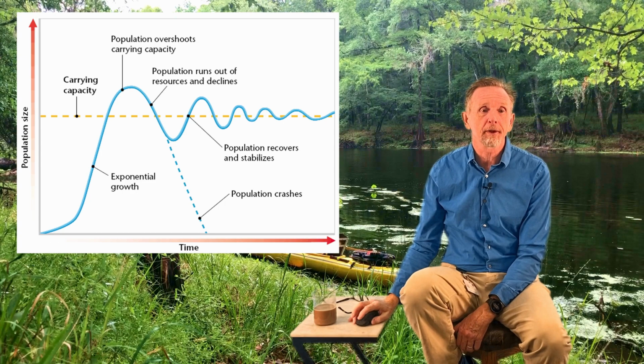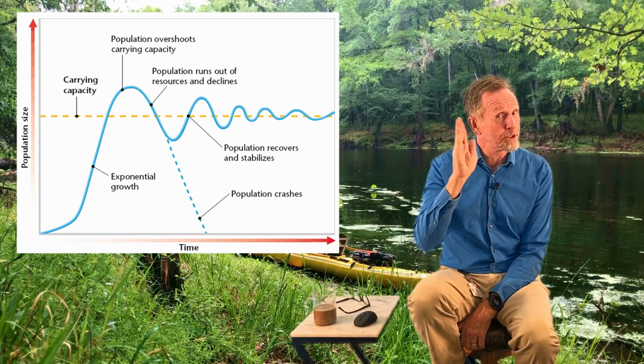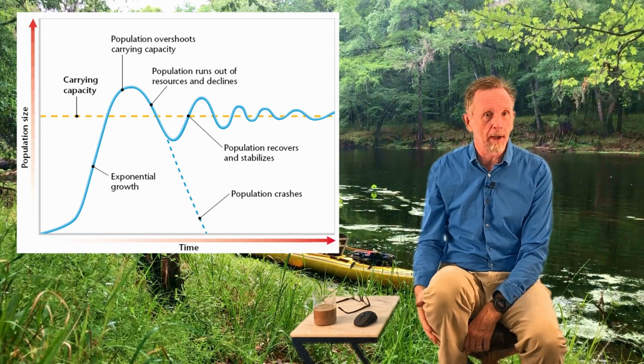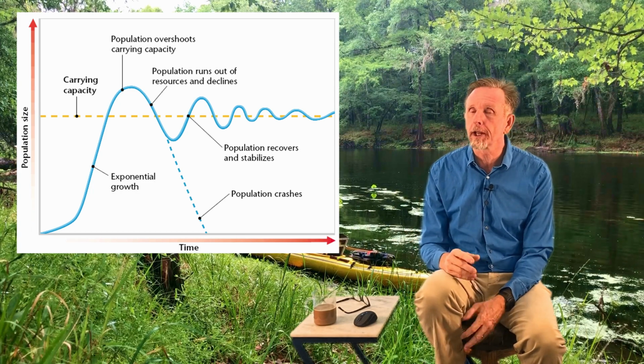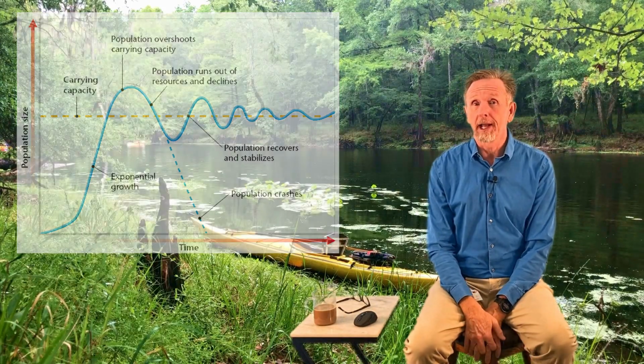Now it shows this idea that a population can crash. If it exceeds that carrying capacity by too much, then there's no food, the environment degrades, and the entire population can crash way back down to just a few organisms. Sort of rare, but we have lots of examples of it actually happening. And it's a concern in certain populations. Now, when we talk resource limits, any species is going to reach this carrying capacity when it consumes any particular resource at the same rate as the ecosystem is producing it.